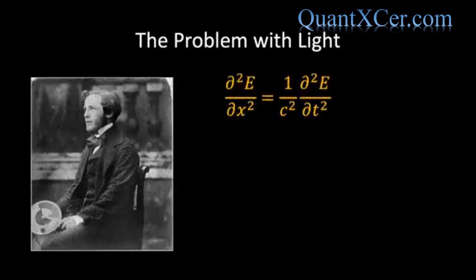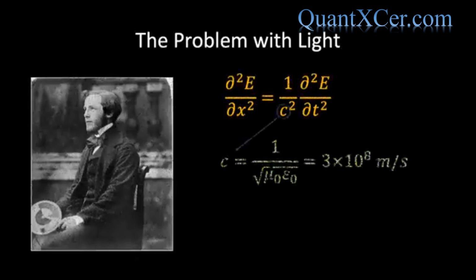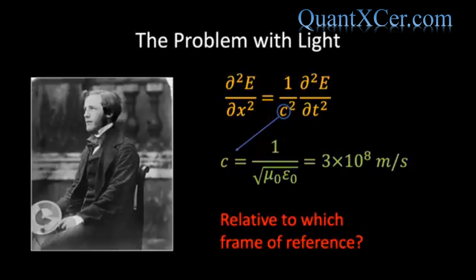Let us now think about the consequence of applying this idea to the propagation of light. One of the first things that you're taught in school is that the propagation of light in a vacuum takes place in a straight line and with a fixed speed of 3 times 10 to the 8 meters per second. This follows from Maxwell's wave equation, which contains information about the speed of the waves in terms of the constants of the theory. But when we say that light propagates at 3 times 10 to the 8 meters per second, which reference frame are we referring to?